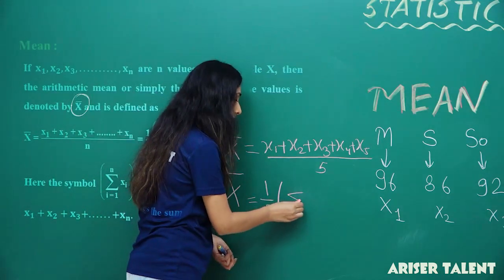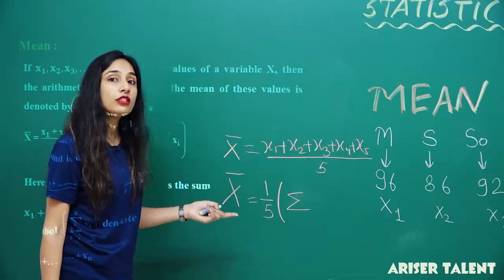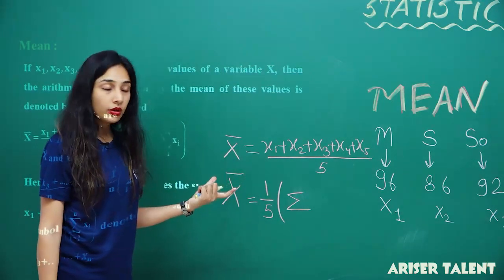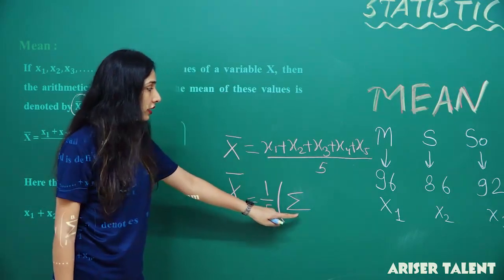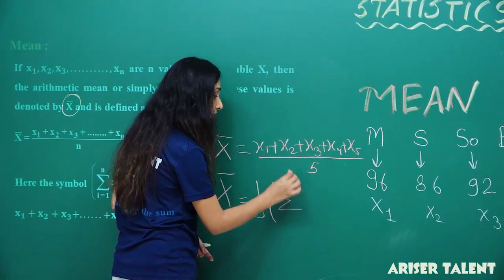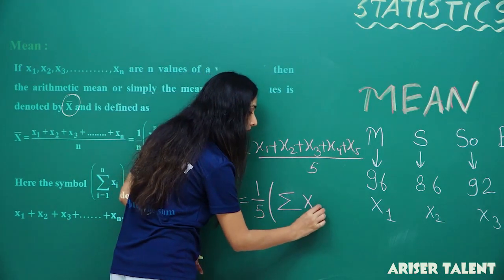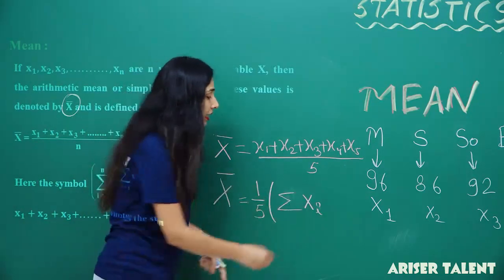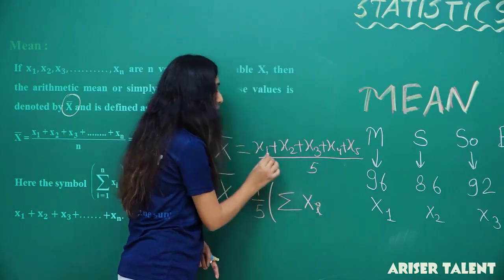Now, this is the sign for summation. Summation means the sum of all the terms. Now the value we are going with is xi, summation of xi. Here i is the variable, and the value of i here is from 1 to 5.